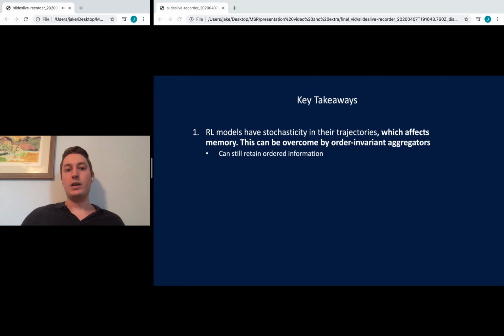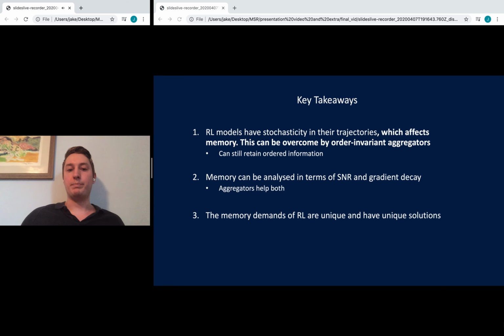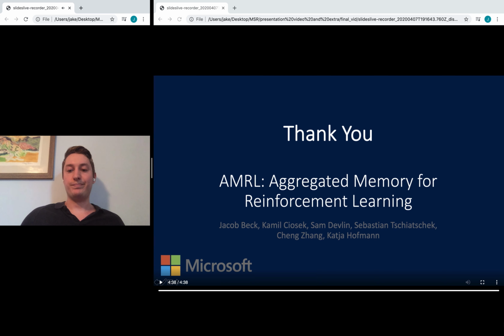So some key takeaways. RL models have stochasticity in the trajectories, which affects memory. And this can be overcome by order invariant aggregators, which still retain ordered information. Memory can be analyzed both in terms of signal to noise ratio and in terms of gradient decay. Aggregators help both. And clearly the memory demands of RL are unique and have unique solutions.